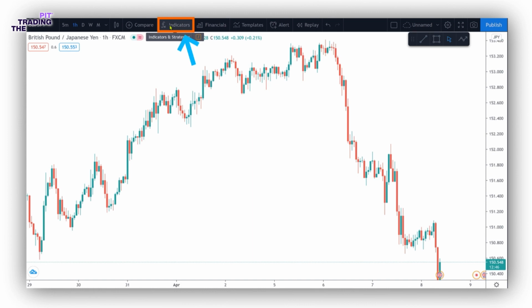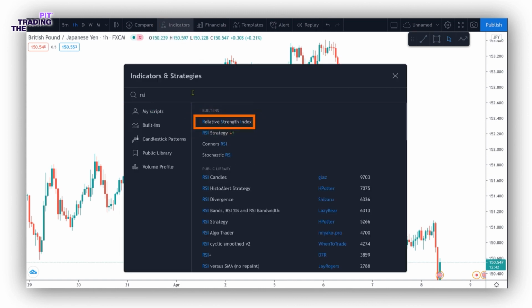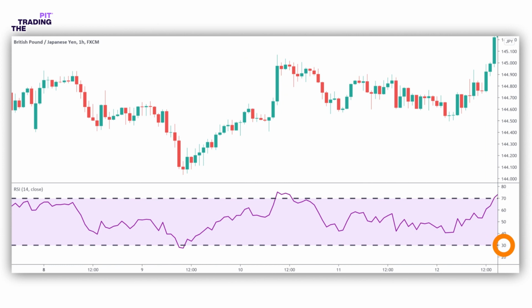Let's look at how traders might use this indicator to identify potential trading signals. Some traders define oversold as an RSI value below 30. When RSI crosses back above 30, it generates what some technical traders generally see as a potential bullish entry signal.